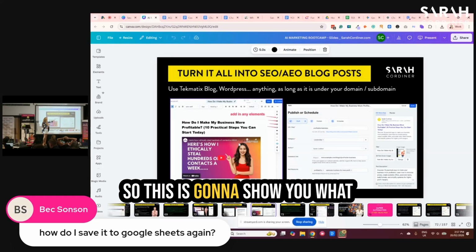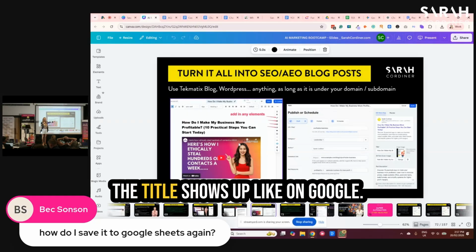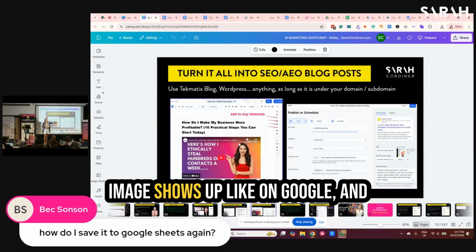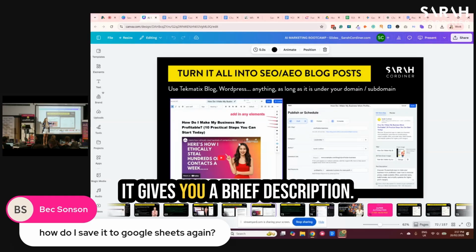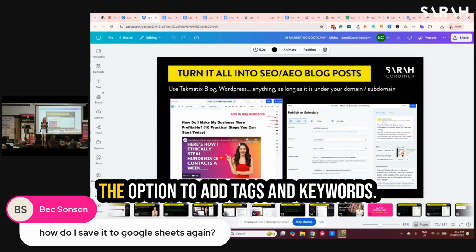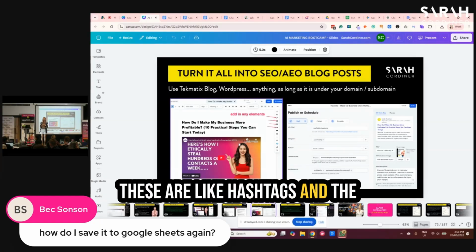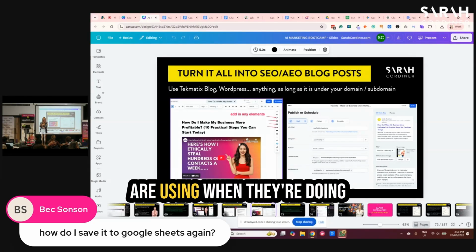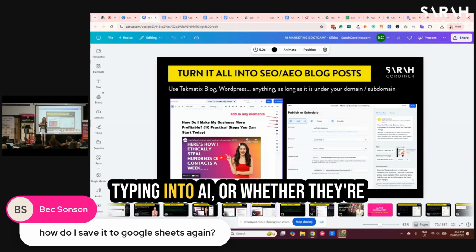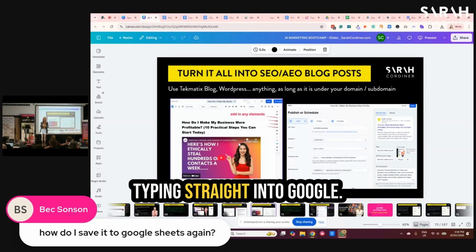So this is going to show you what the title shows up like on Google. It's going to show you what the cover image shows up like on Google, and it gives you a brief description. This is called a meta description, and the option to add tags and keywords. These are like hashtags, and the keywords are words that people are using when they're doing voice queries, when they're typing into AI, or whether they're typing straight into Google.